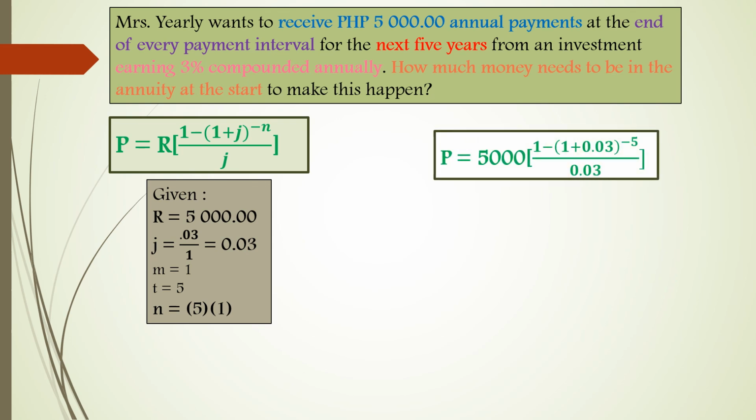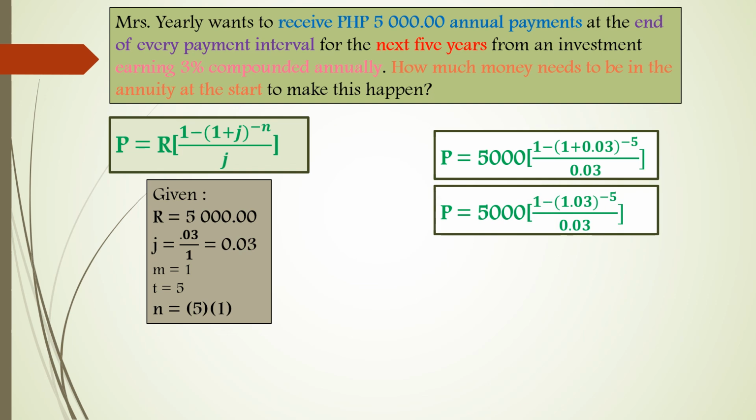Plug in all the given to our formula. We have present value equals 5,000, bracket 1 minus, open parenthesis, 1 plus 0.03, close parenthesis raised to negative 5, over 0.03. Next, P equals 5,000, 1 minus, simplifying 1 plus 0.03, we have 1.03 raised to negative 5, over 0.03.